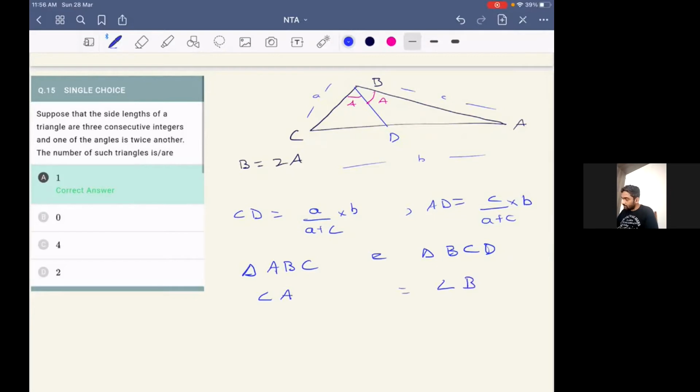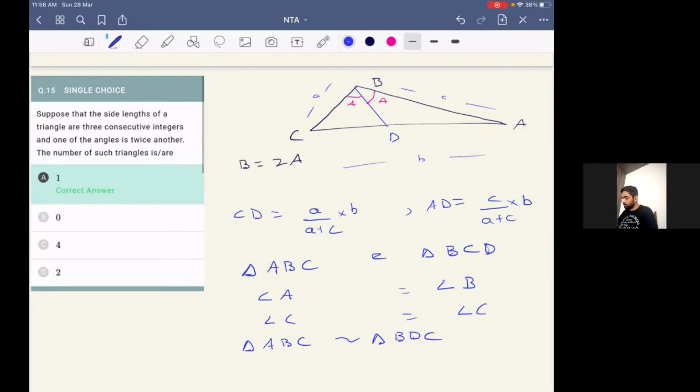We can clearly see that this is angle A, and because of this angle bisector, this will also be angle A. So this angle is equal to this angle. In a similar way, we can say that angle C is equal to angle C, because for both the triangles this is the same angle. It's not changing. So from there, we can say that triangle ABC will be similar to triangle